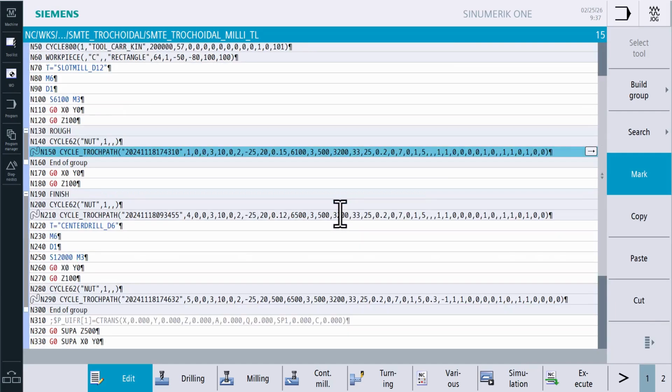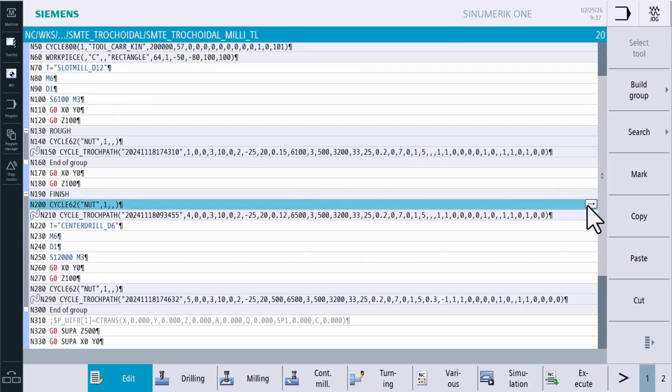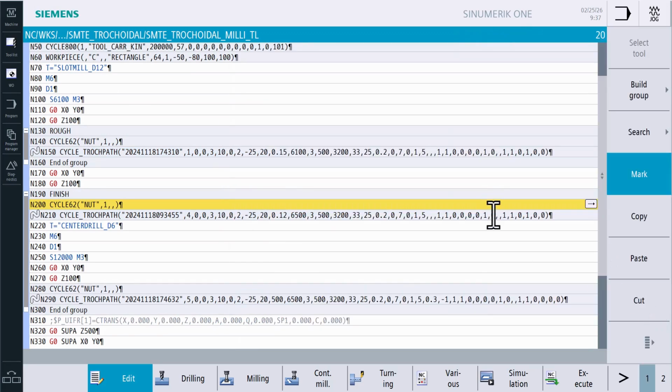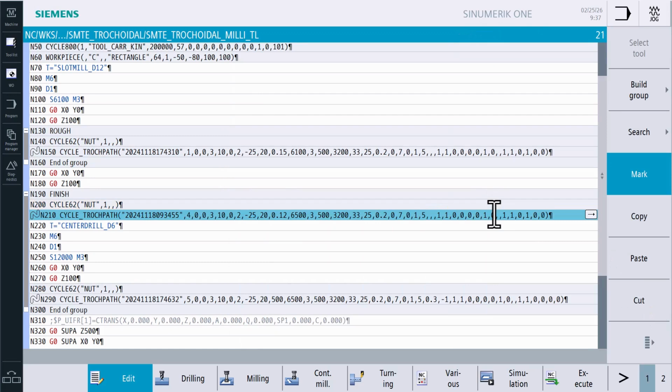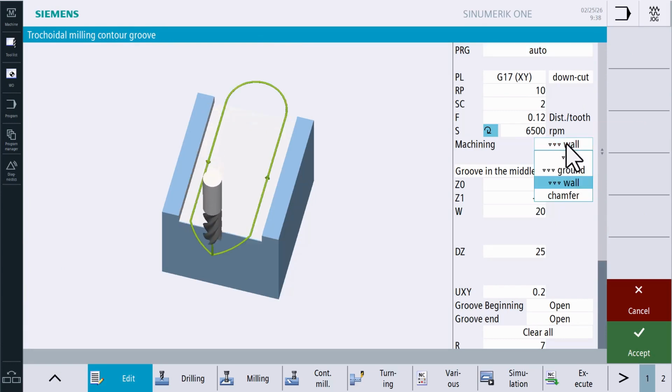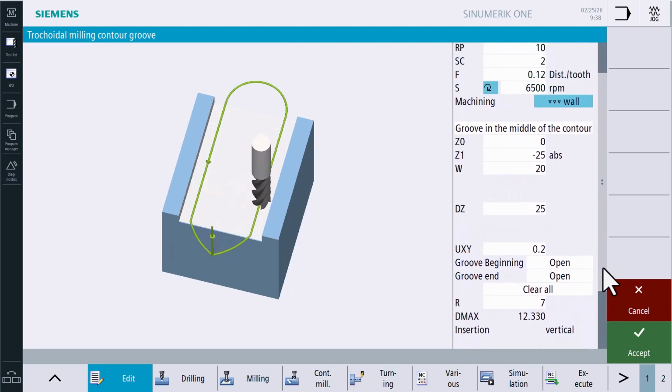Now we copy the programmed sequences and insert them after that to finish the contour and avoid having to enter everything all over again. First, the contour call again. After that, we simply adjust the technological parameters. Roughing becomes finishing. Just change the corresponding value in the input screen, very clearly visible in the animated elements.